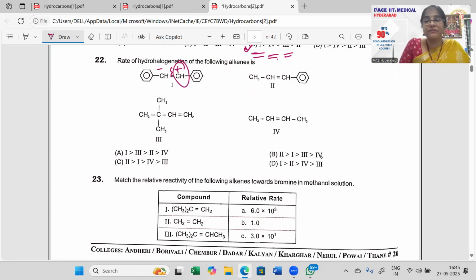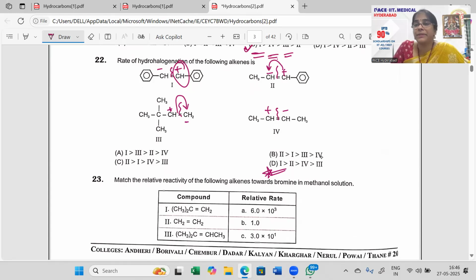Positive carbon with one phenyl group you have here. You have two resonating structures, both of them. So here also the same thing, positive on this and then the electron goes there, negative formed. Same again, positive here and then negative here. And then you get the fourth option also, either of them can get a positive or negative. Now, which is the one which is more stable? As you can see, I would say option 1 is more stable because you have two phenyl groups.